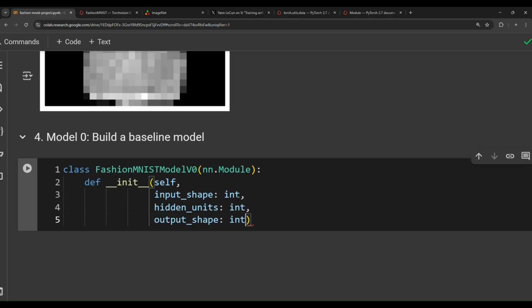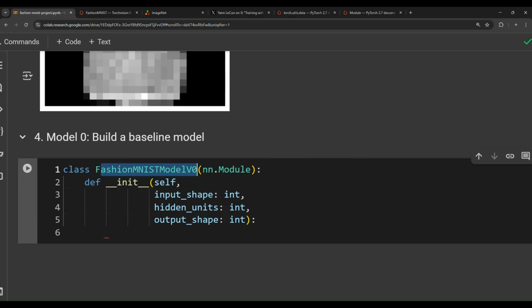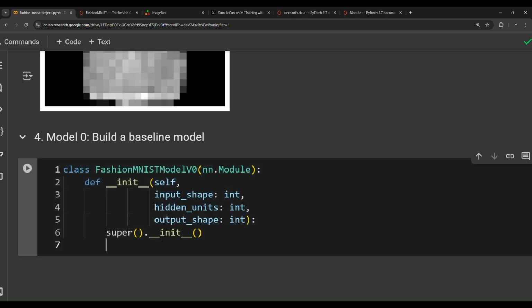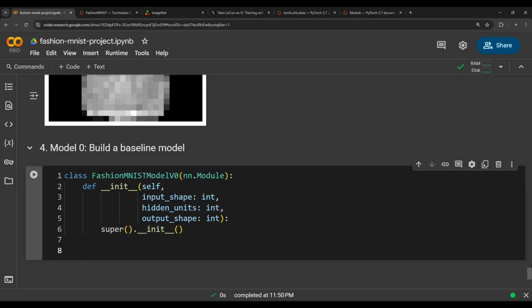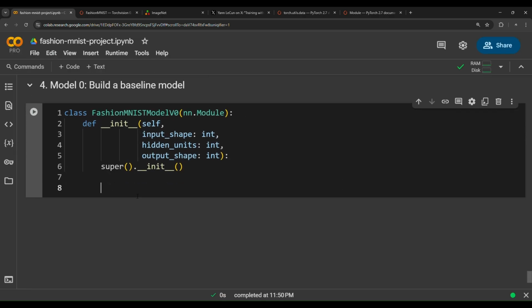Output shape as integer. So these are the parameters that we need to pass every time we subclass or instantiate a new object from this class, FashionMNIST model version 0 class. In order to create this class, we need to call the super function. Super is the parent of this class, which is Module, and then call .__init__.